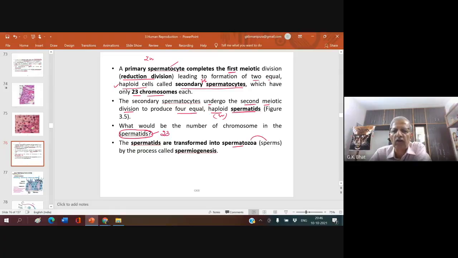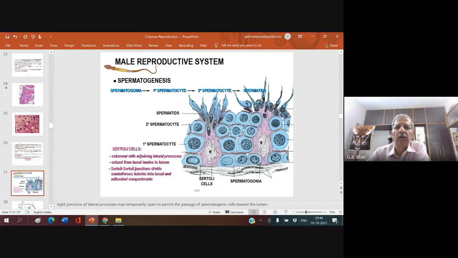Their other name is sperms, by the process called spermiogenesis. Spermiogenesis, spermateliosis, or spermioteliosis are all one and the same, where spermatozoa metamorphose to form the sperms. Look here. This is what you have. What are these cells?